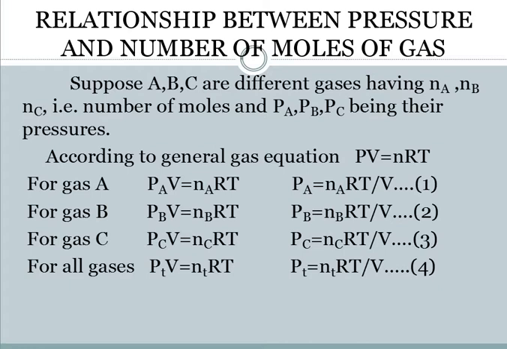Now suppose that we are generalizing it and saying that for all gases, the equation changes to PT, that is the total pressure for all the gases. PTV is equal to NTRT, or PT is equal to NTRT by V. This is equation 4.